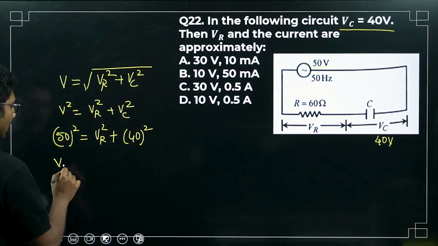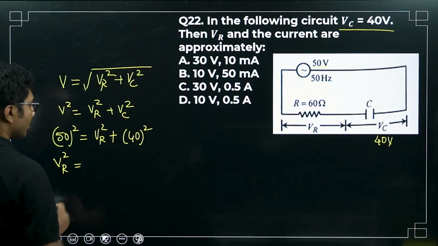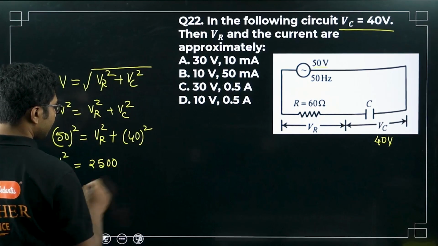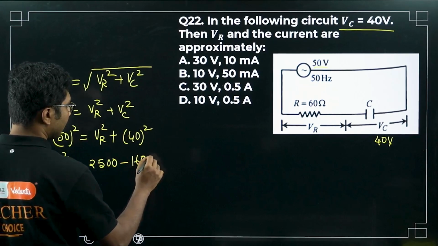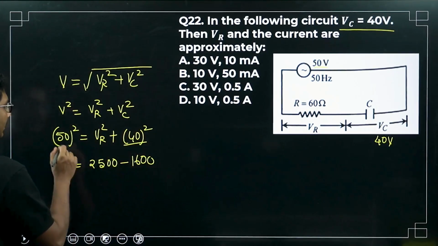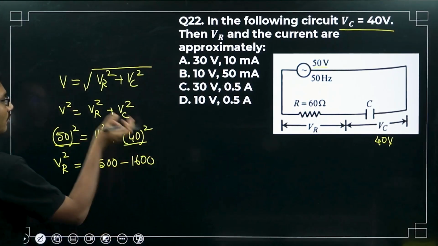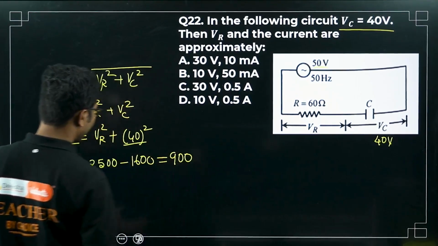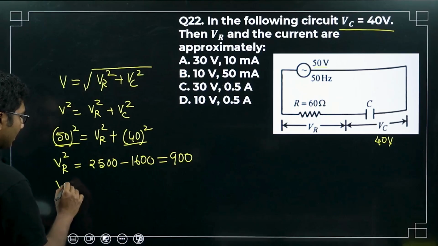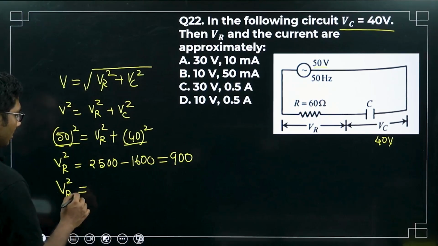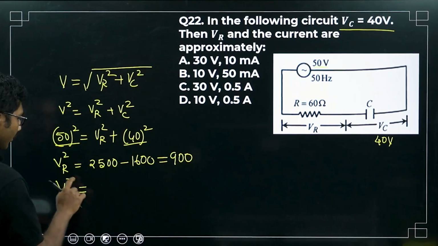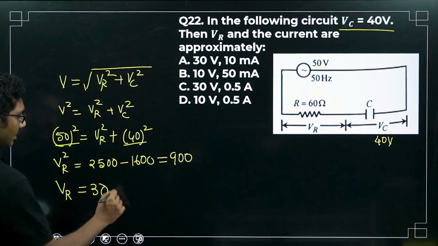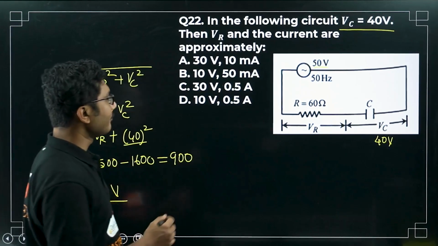So VR square equals 2500 minus 1600. So this is 1600, this is 2500, so this will go on the other side and become negative, so it will be 900. Okay, so VR will be the square root of 900, that is 30 volt.